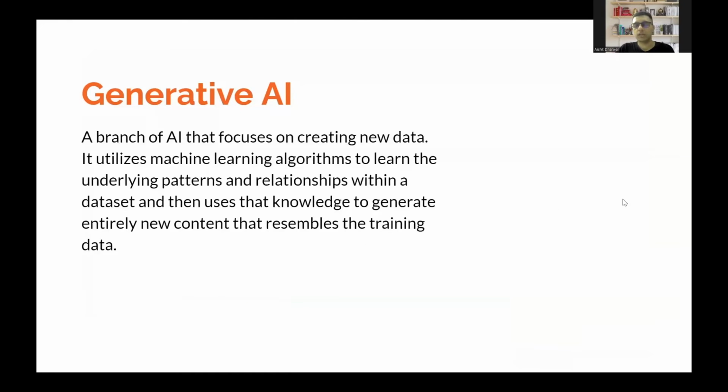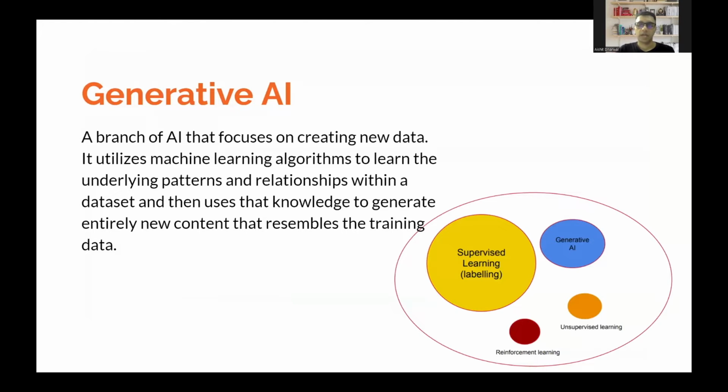What exactly is generative AI? Generative AI is a simple subset of the whole machine learning domain, which focuses on just creating new data. The data can be of any type. For example, it can be image data, video data, text data, or simple tabular data, right?